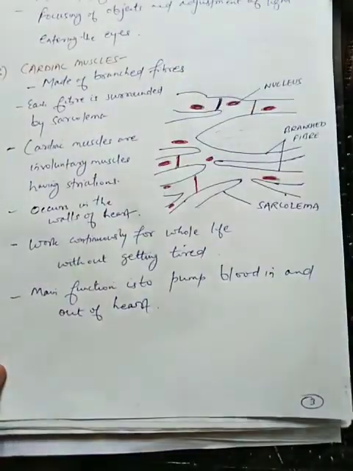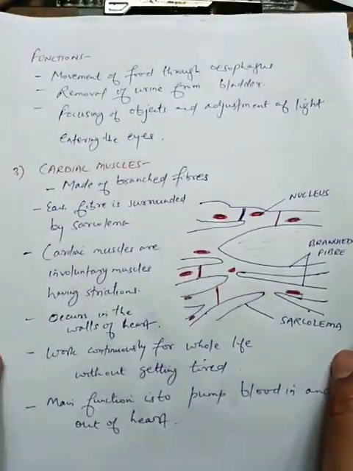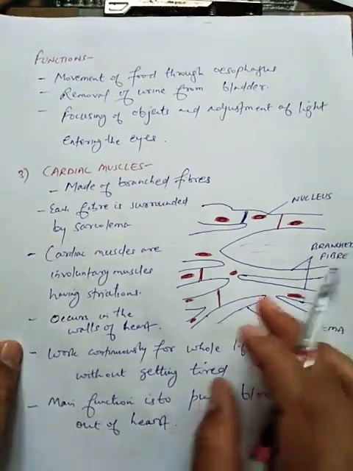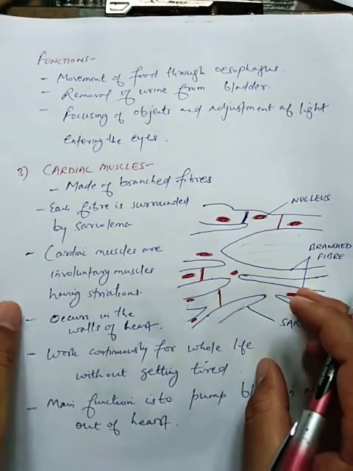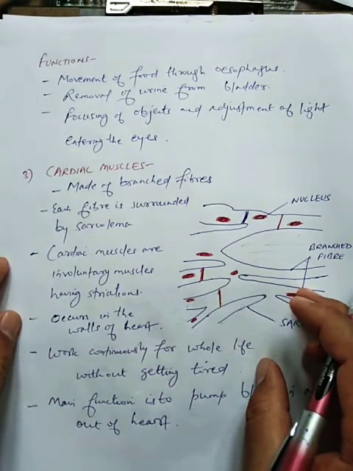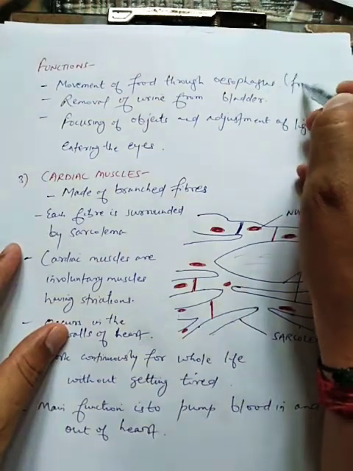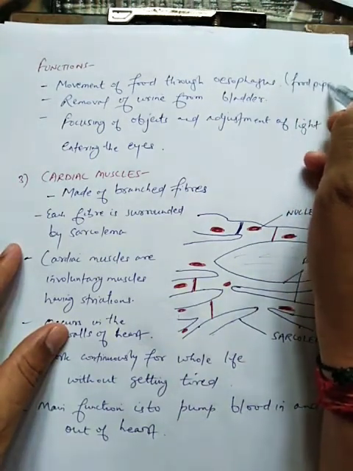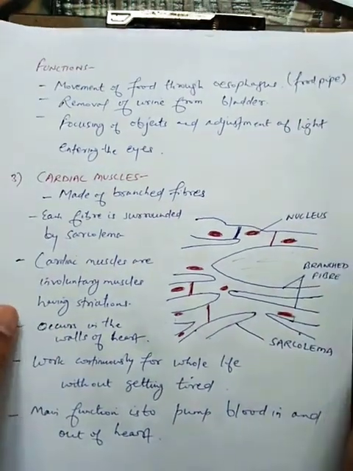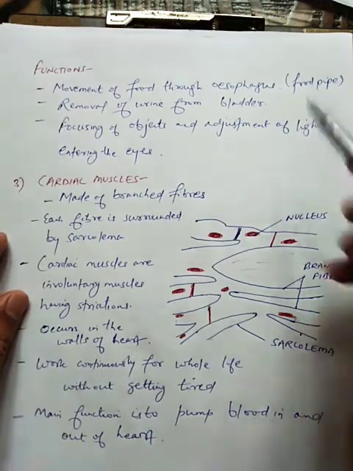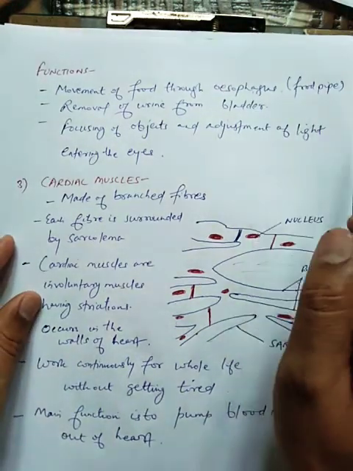Now students, you can see here the functions of non-striated muscles or involuntary muscles. These muscles help the food to pass through the esophagus. This esophagus is the food pipe. So during the process of digestion, the food, when we swallow it, goes through this food pipe and moves to the stomach.